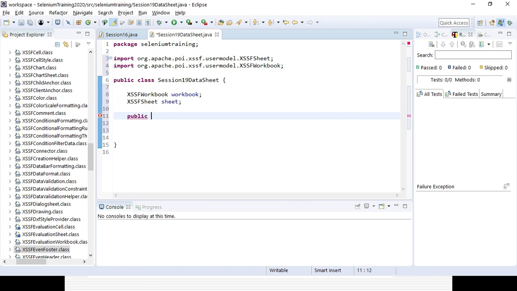And here, instead of hard coding, I will be giving the path of the Excel. Yes, here instead of hard coding, I am creating a string variable, Excel file path, or test data path, anything I can give.